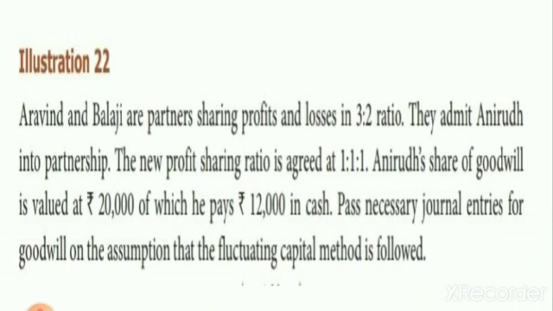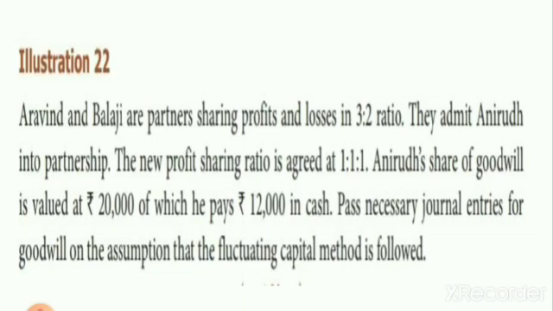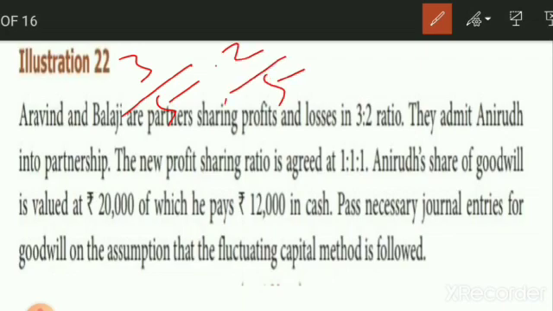Aravind and Balaji are partners sharing profit and losses in the ratio of 3:2. So now we see here two partners are given, Aravind and Balaji. Aravind 3 by 5 and Balaji 2 by 5. That is their old profit sharing ratio. They admit Anirudh into the partnership. Anirudh is the new partner. The new profit sharing ratio is agreed to 1:1:1. Now you see here, they have given the new profit sharing ratio.